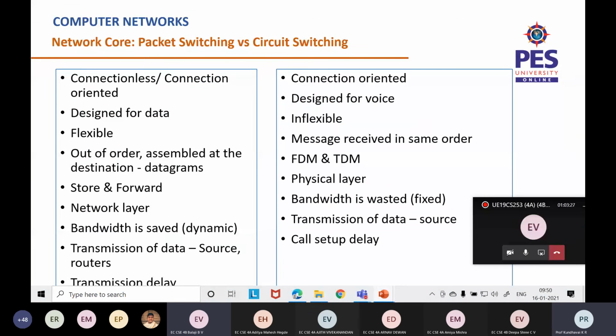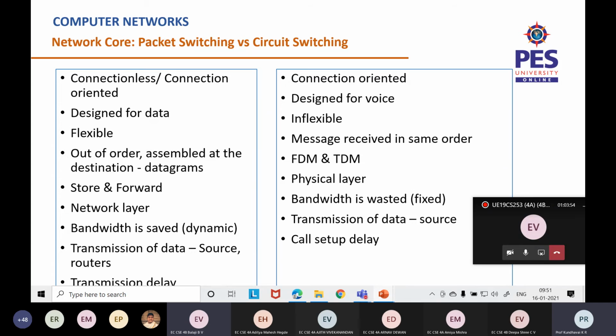So having seen packet switching and circuit switching both, now if you take the internet, it's completely about packet switching. We are not using circuit switching at all. All right. Let's see the common differences between packet switching and circuit switching. And in the next class, we will be seeing some numericals regarding packet and circuit switching.